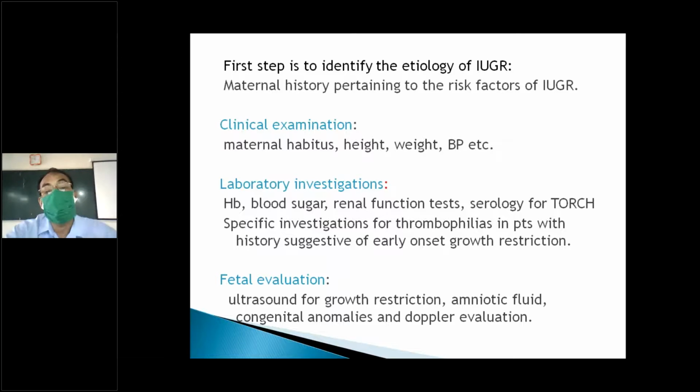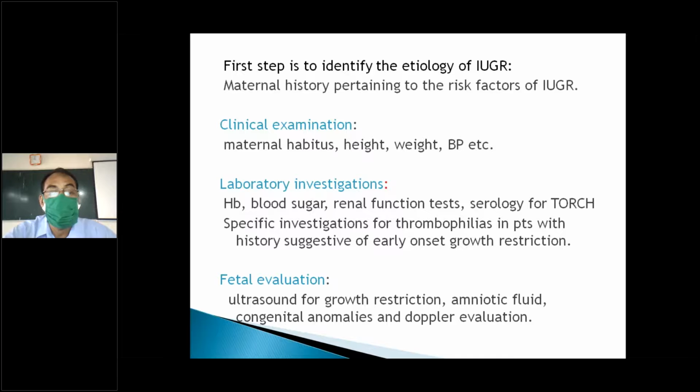Age of the patient: if it is extreme age, adolescent or elderly pregnant lady. BP, all this, what we are taking during all this. And laboratory investigation: hemoglobin, whether she is anemic; blood sugar, if she has diabetes or not; renal function, whether it is abnormal; TORCH, which is very important, because maternal infection is responsible for small for date cases. So in history, we'll take all these things.